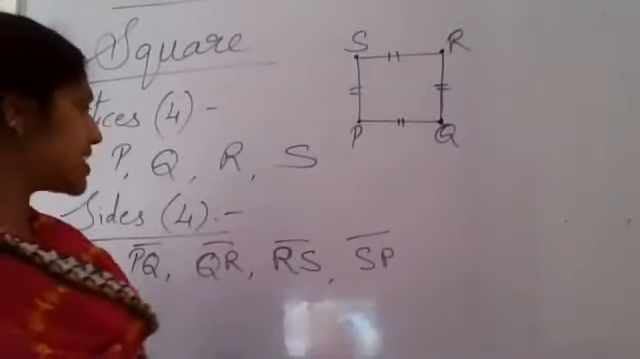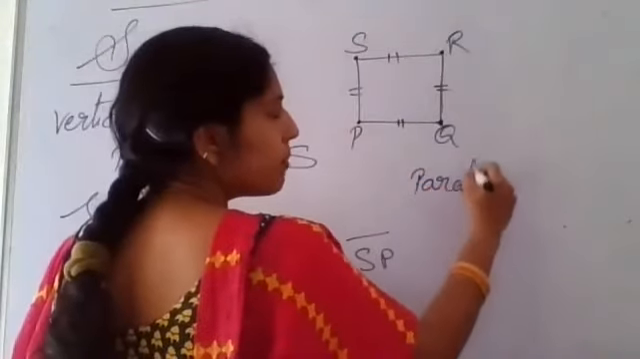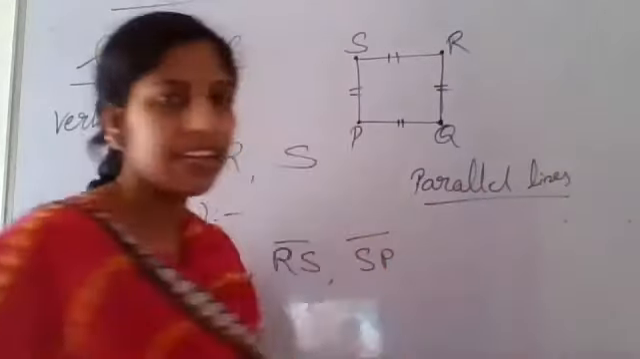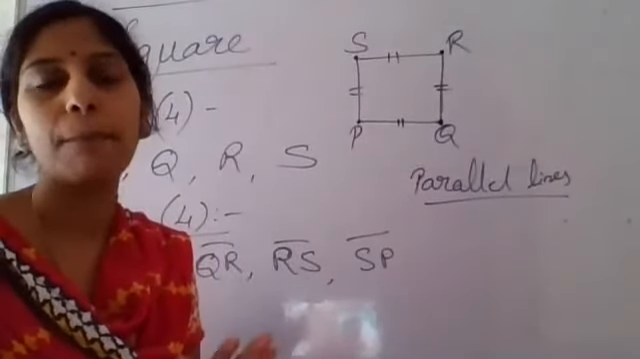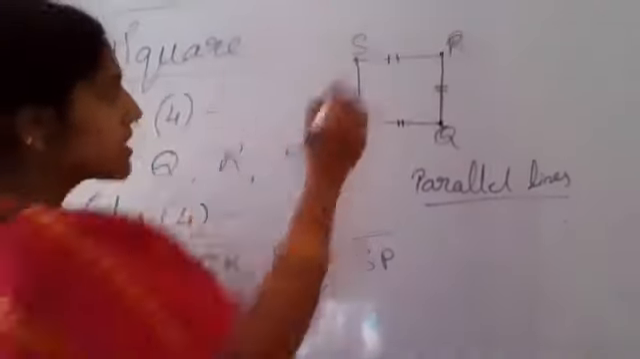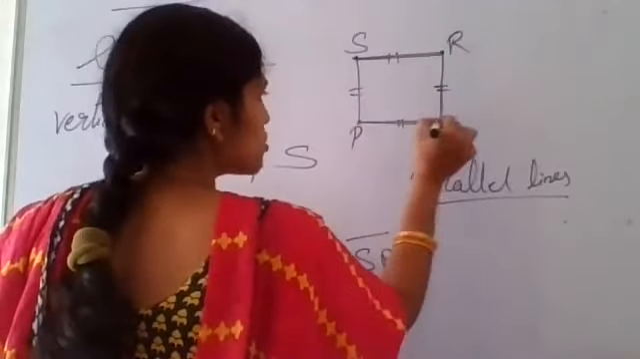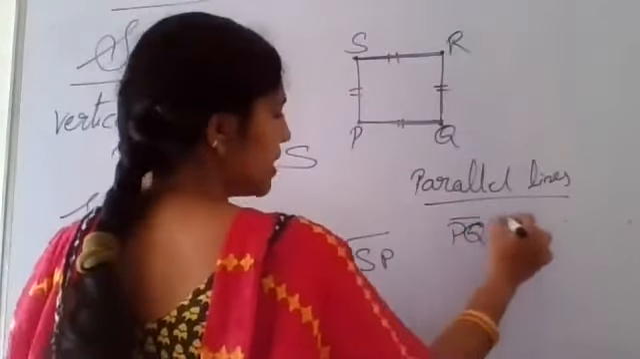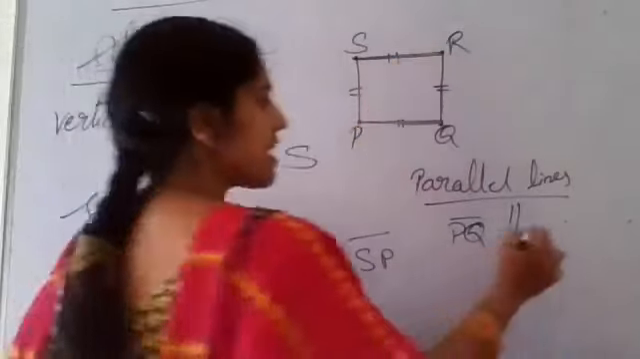Okay, now next I want you to tell me what parallel lines are. Nobody should open; I will say. Parallel lines means the lines which maintain the same distance between them. Such lines are called parallel lines. I can say PQ is parallel to SR. Why? Because between this line and this line, the distance is the same. So, using the parallel symbol, PQ is parallel to SR.